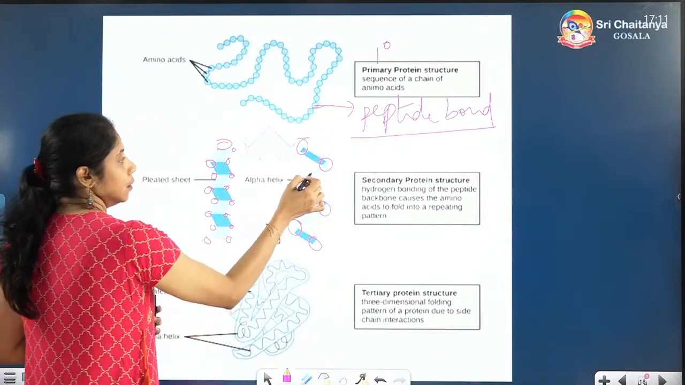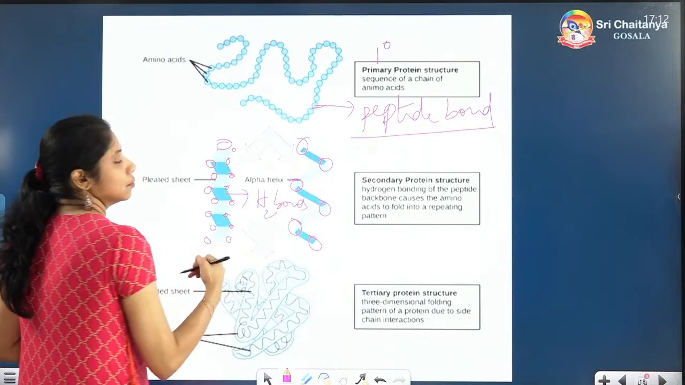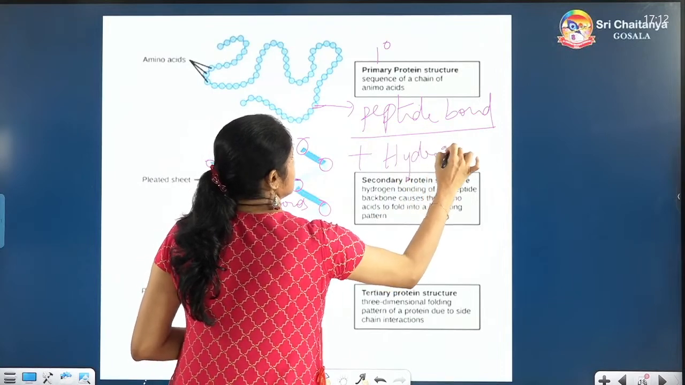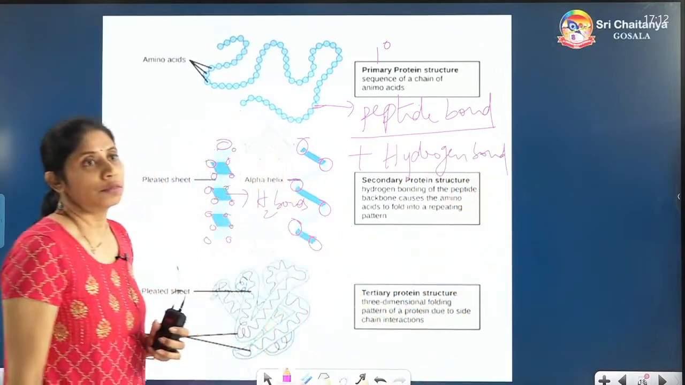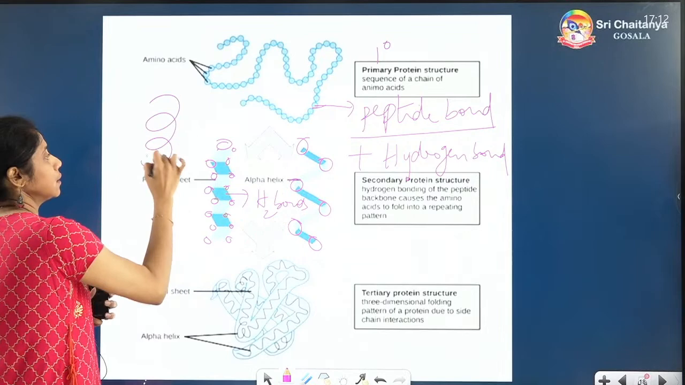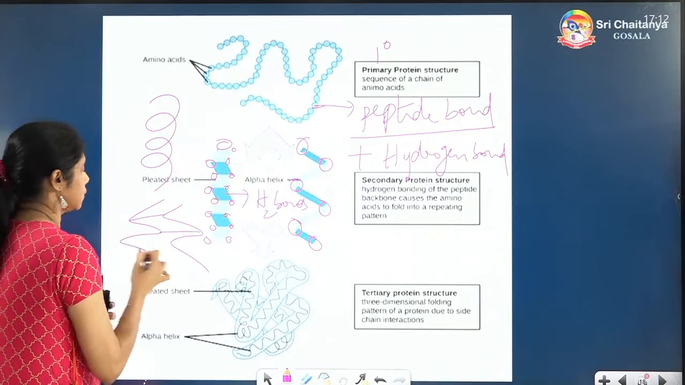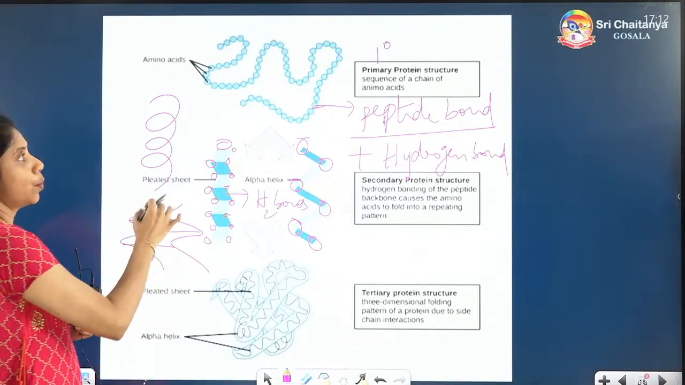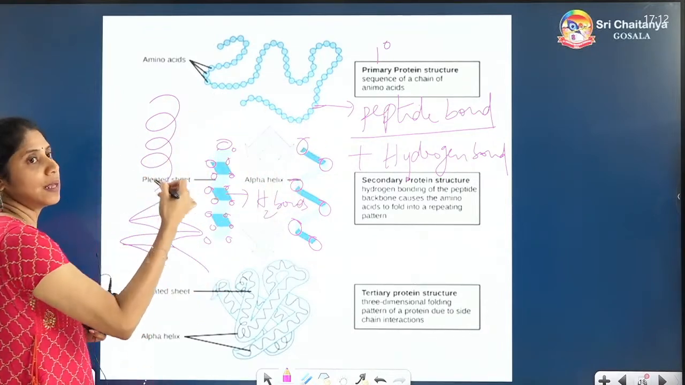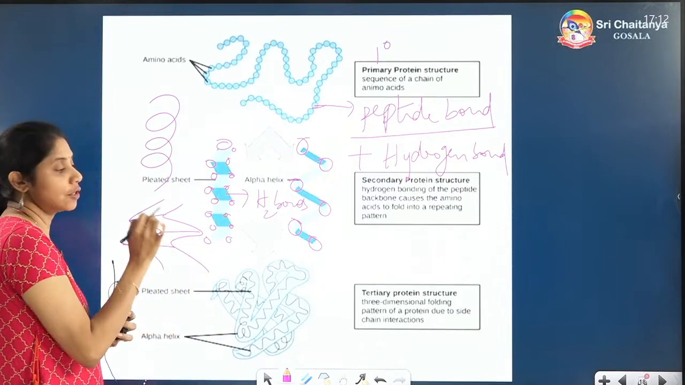In the secondary, this is the peptide bond only, but they will have hydrogen bonds also. Secondary structure will have peptide bond plus hydrogen bond. So it will be showing some kind of foldings, something like alpha helix. It will be looking like this. This is the alpha helix structure. This is called the beta pleated sheet. It will be linking like this, one after the other. The chain will be linked like this. So primary will have only peptide bonds between the amino acids. Secondary will have peptide bonds plus hydrogen bonds in the structure. That is the secondary structure: alpha helix structure and beta pleated sheet.